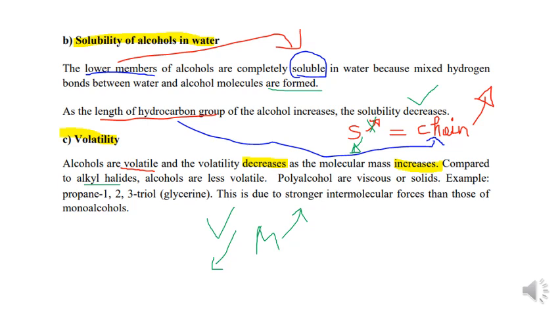We have an example of alkyl halide. This one is greater than alcohol in volatility. This is the comparison between the volatility of alcohol and alkyl halide.